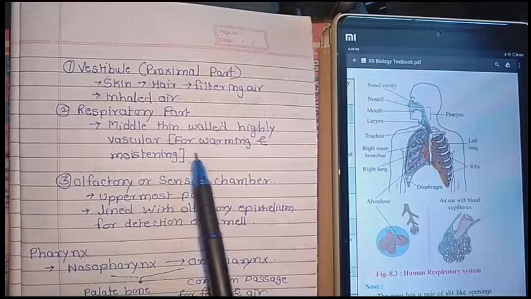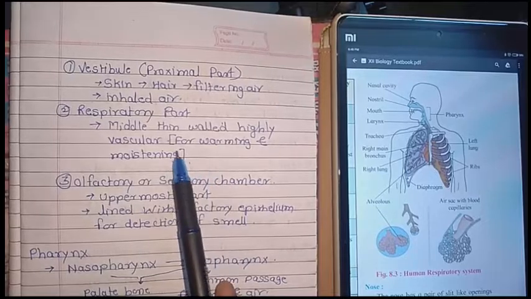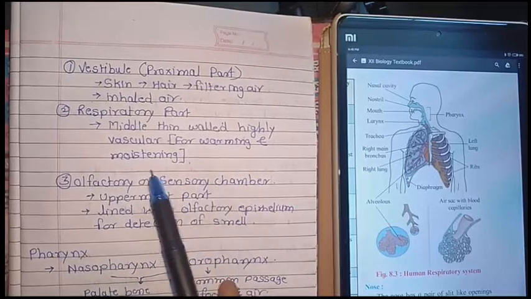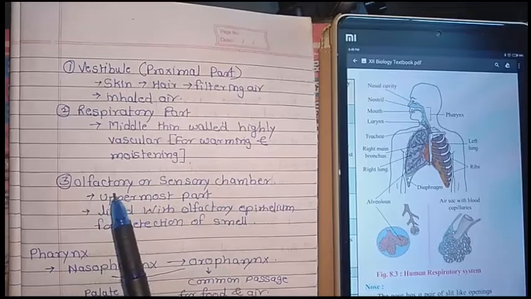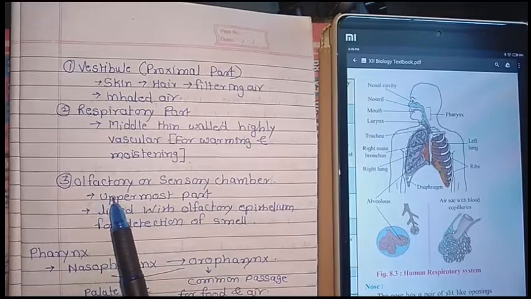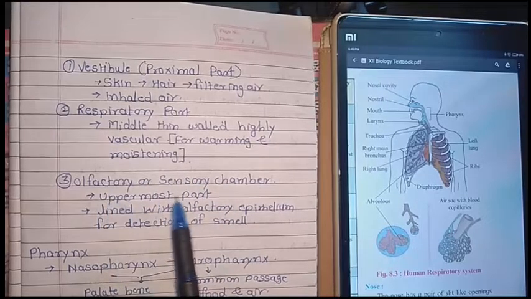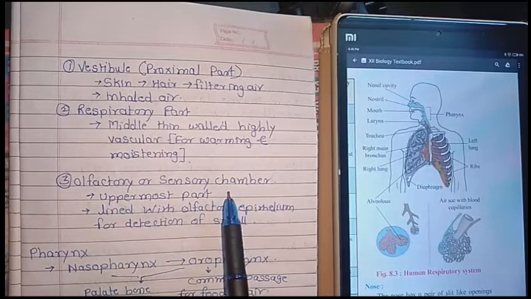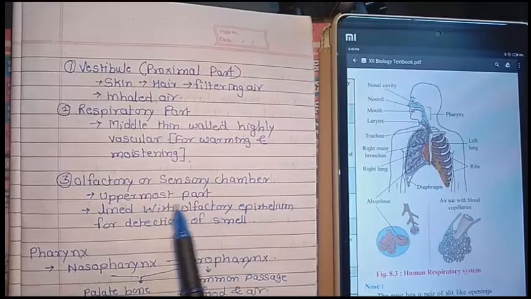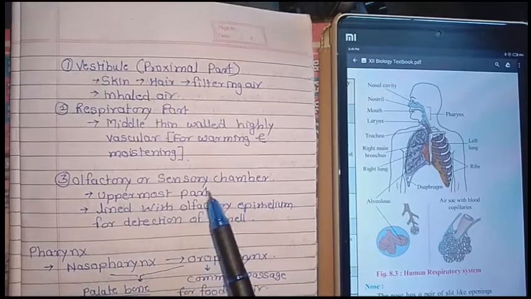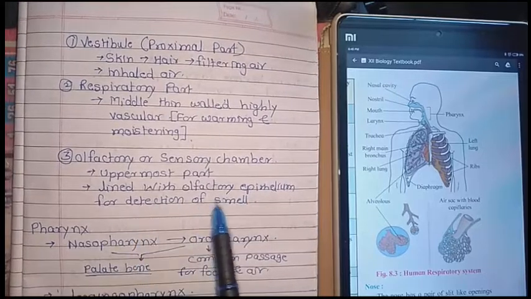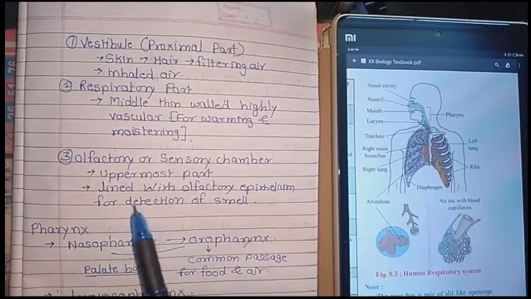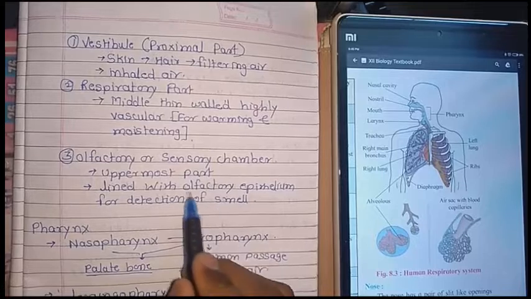That is the function of the respiratory part: warming and moistening. Then the third part is known as the olfactory or sensory chamber. This third part of the nasal chamber is lined with the olfactory epithelium.